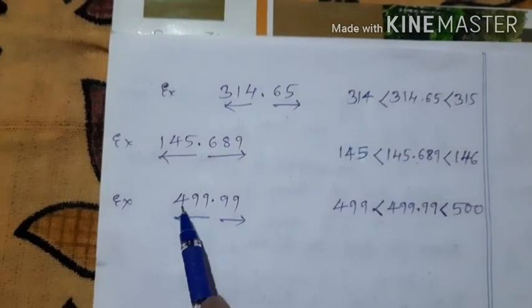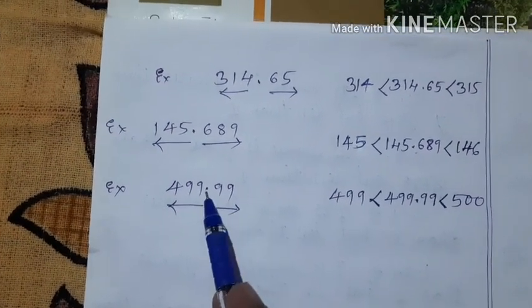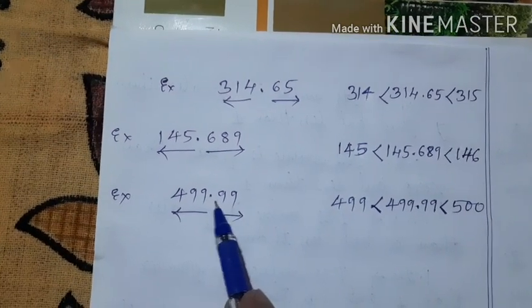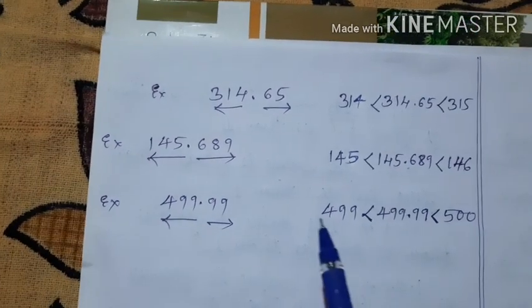Now is it clear to you children? A decimal number is an incomplete number. It has three parts. Okay, a decimal point, decimal part and whole number part. Okay.